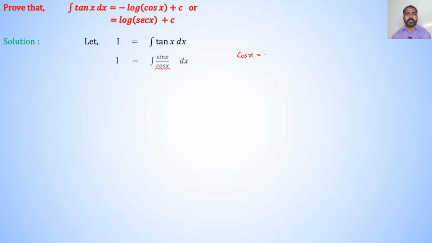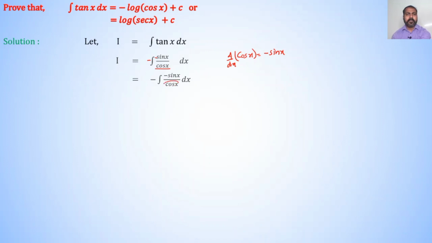Derivative of cos x is minus sin x. So, here adjust minus sign inside the integration and outside the integration. Therefore, I is equal to minus integration of minus sin x divided by cos x dx.